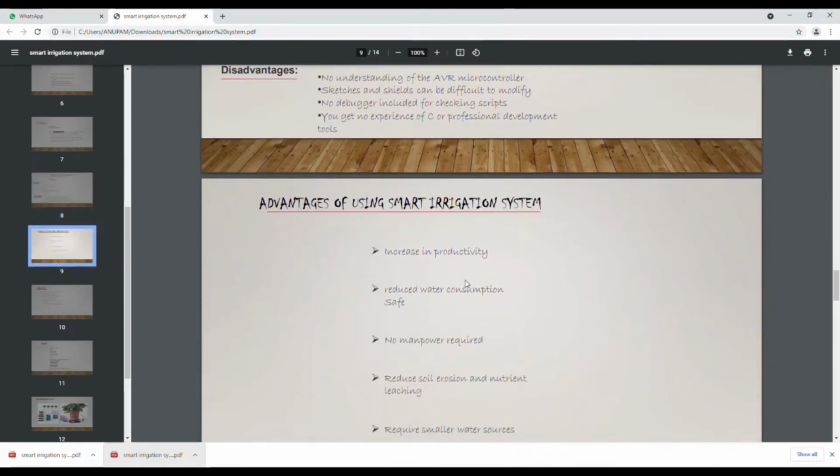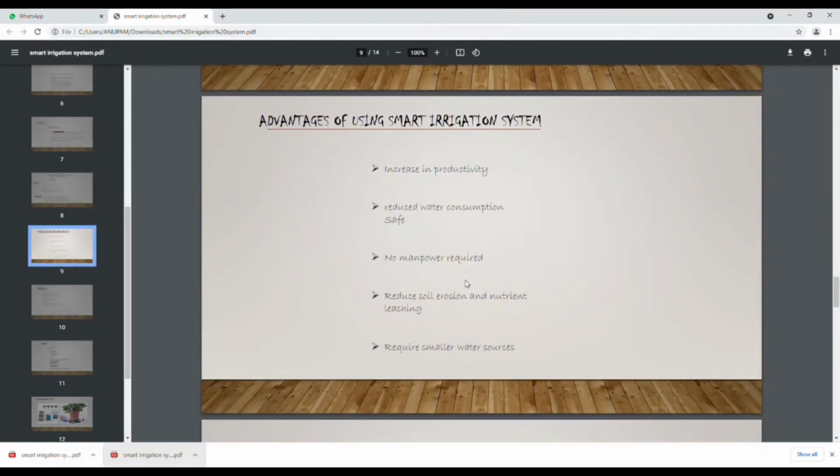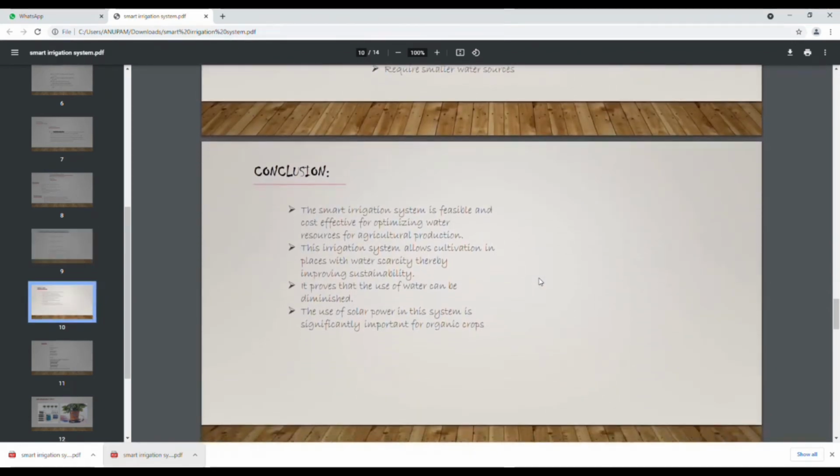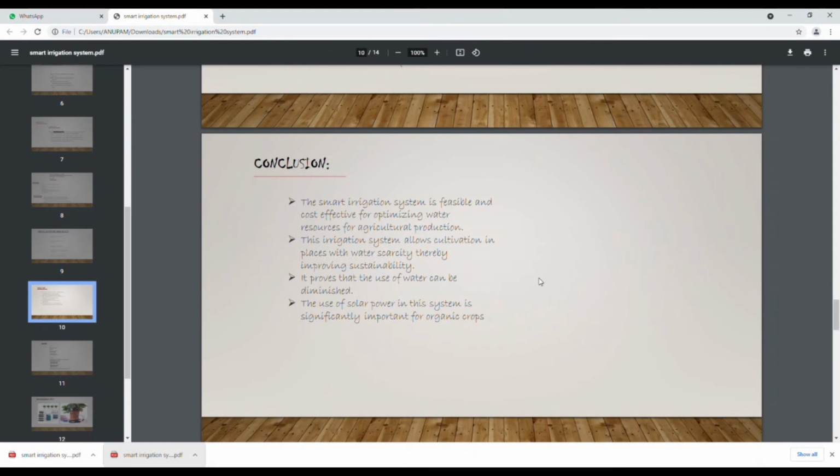Now, coming to the advantages of using the smart irrigation system. You get an increase in productivity, you get reduced water consumption. There is no manpower required in using this system. The soil erosion and nutrient leaching is reduced, and we require smaller water resources.